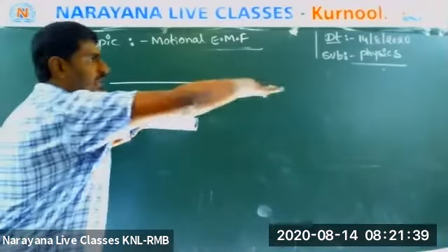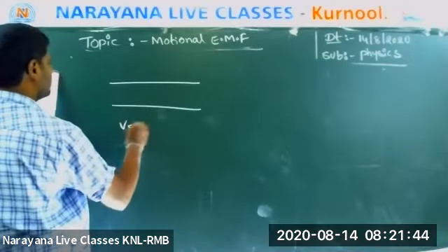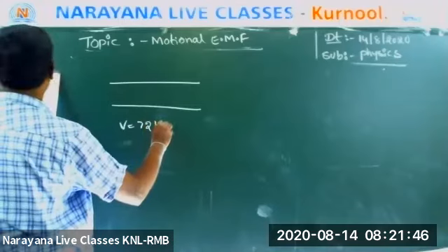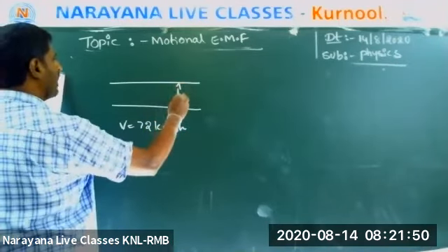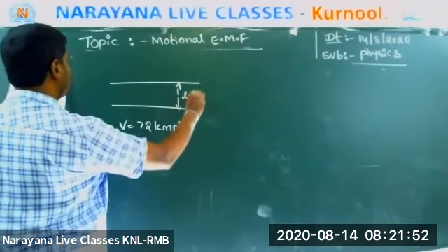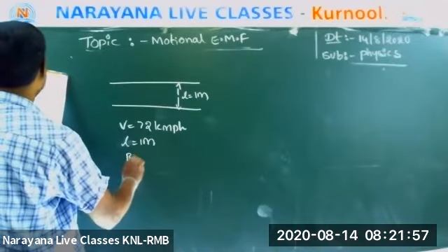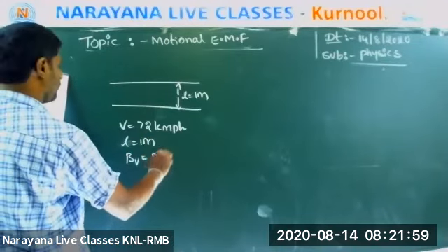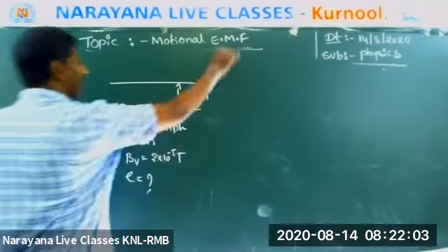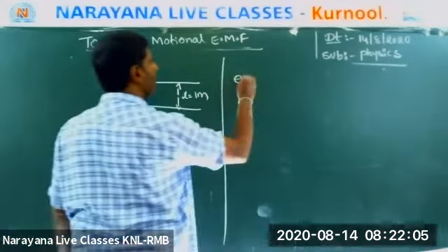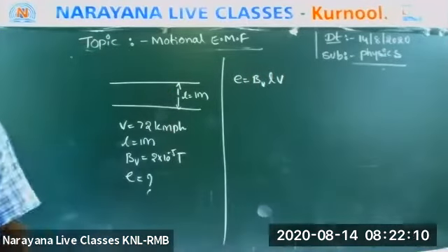A train is moving with velocity v of 72 km per hour, and the distance between the two rails is 1 meter, L is equal to 1 meter. BV is equal to 2 into 10 to the power of minus 5 Tesla. Now the question is E. Very easy. What is the formula? E is equal to BVLv. Not BHLv, BVLv.